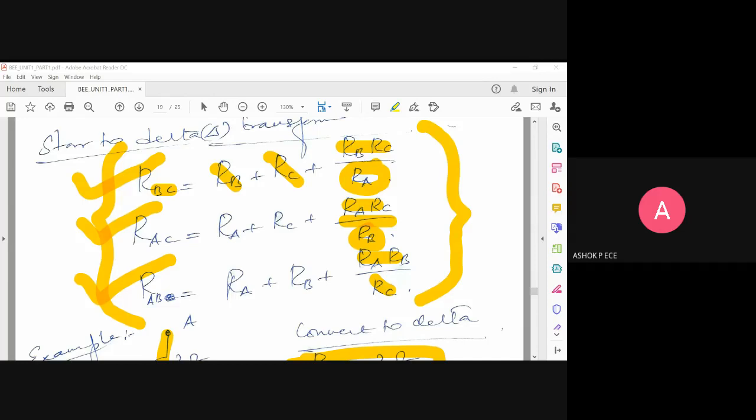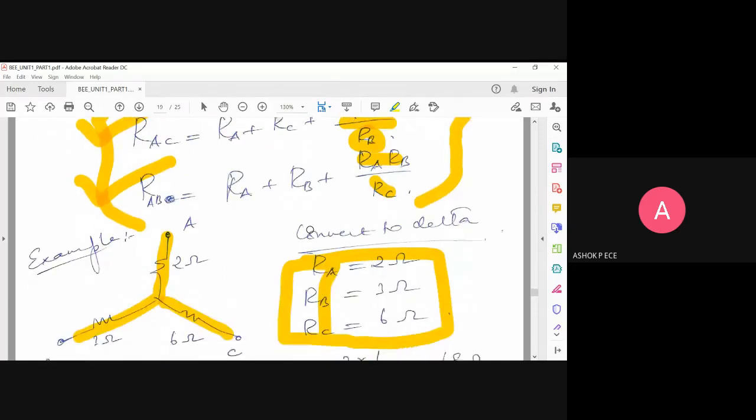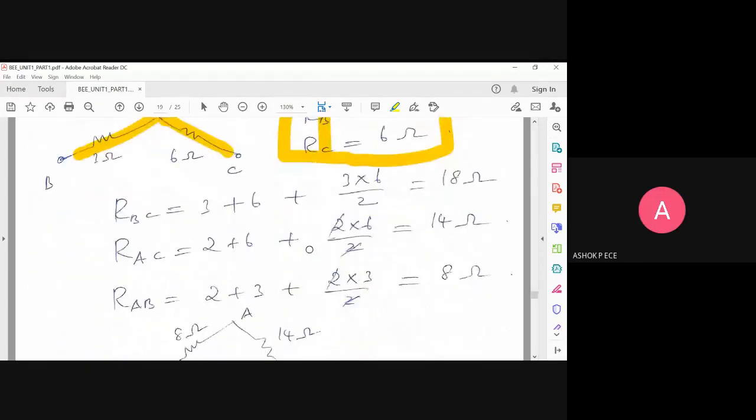Moneshwar will say the answer. Yes Moneshwar, you're ready with the answer? Sir, RAB is equal to 6. RAB is 6. Yes, I think I made a mistake, so it is 6 ohms. I wrote it wrongly as 8.